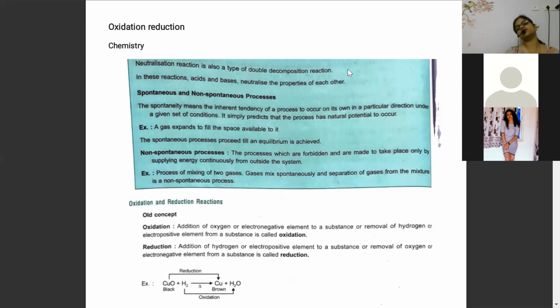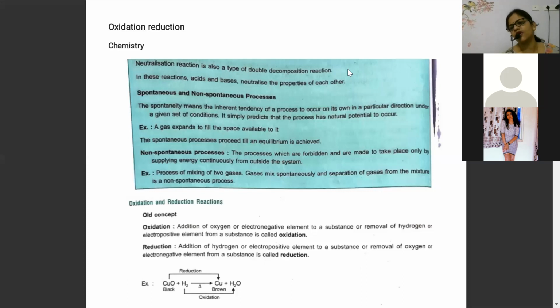Now look at the processes which are forbidden and are made to take place only by supplying energy continuously from outside the system. That is exactly called a non-spontaneous process. Like every day, your parents are pushing you to go and attend the classes.